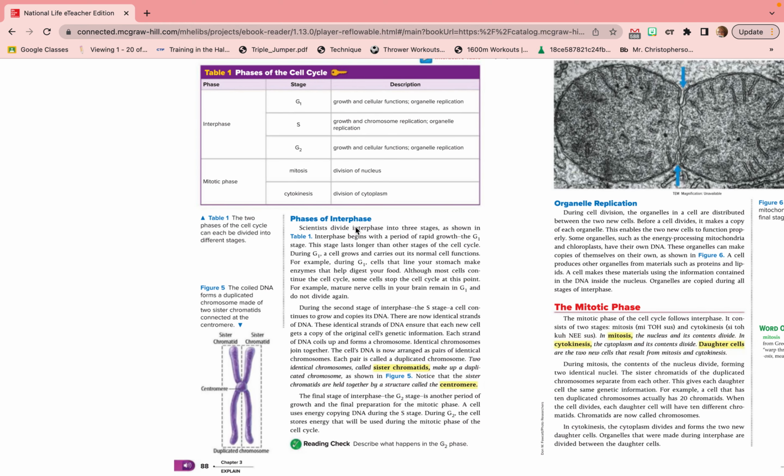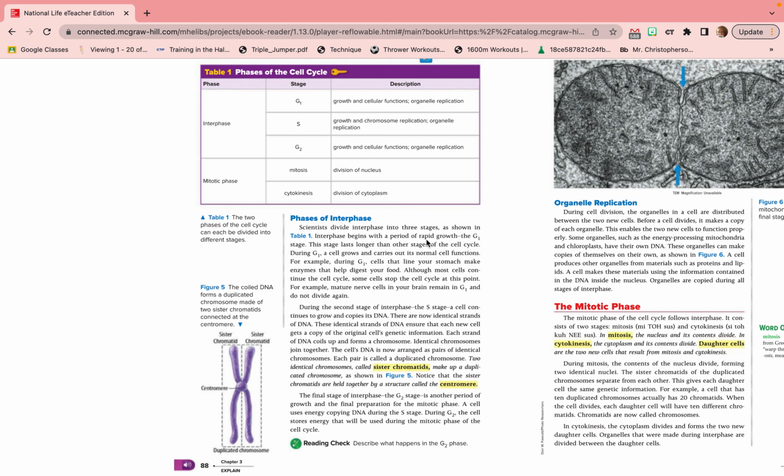All right, phases of interphase. Scientists divide interphase into 3 stages, as shown in Table 1. So here's interphase, and we can divide it into 3 stages, G1, S, G2. And then we have a description for each one of those stages.